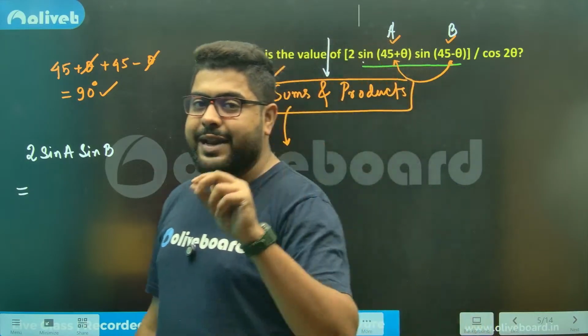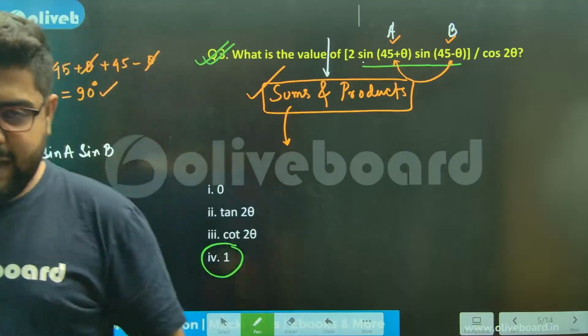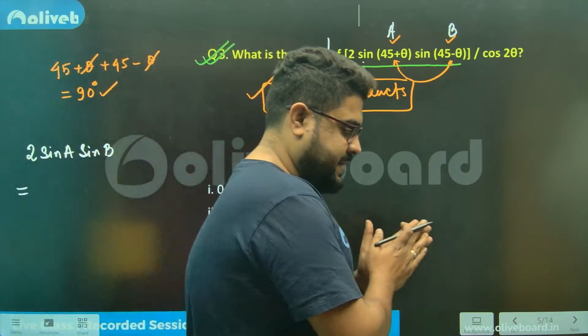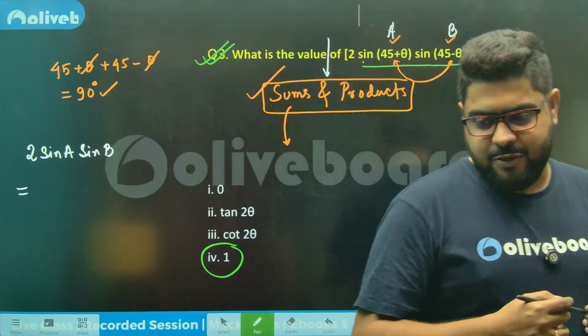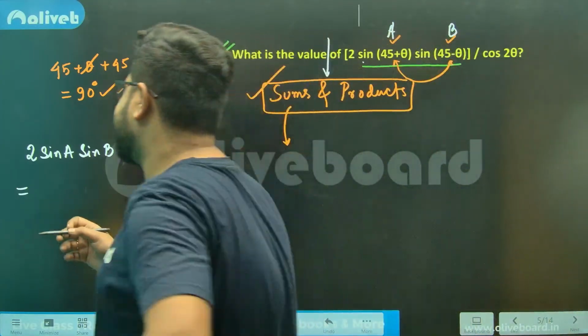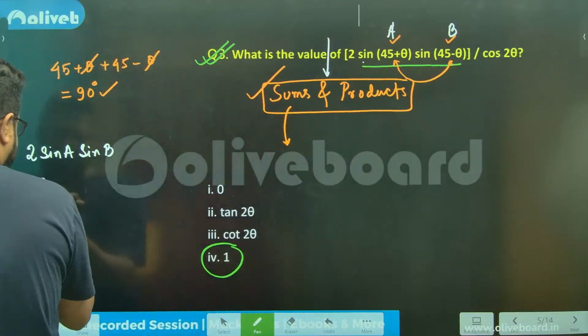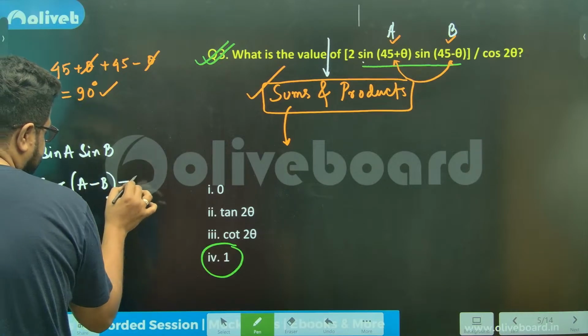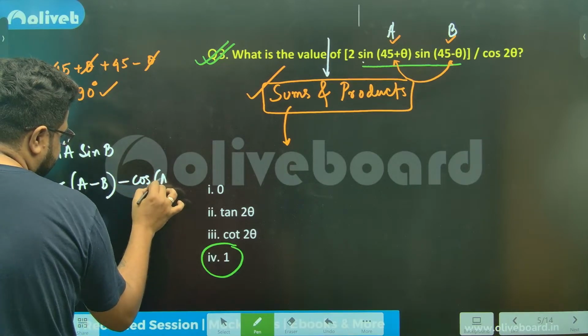No, Vicky, I want the formula. I want you to tell me the formula. I want you to give me the formula, everyone. Acha, let me just say this. I don't think I'll get it. Cos of A minus B minus cos of A plus B.